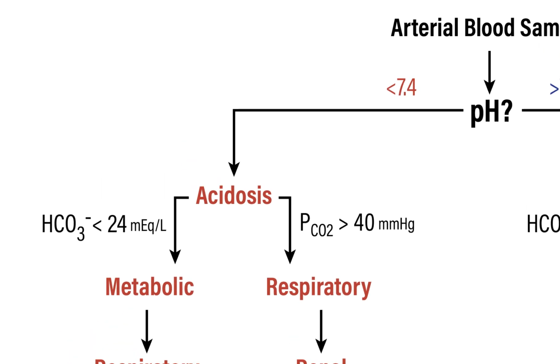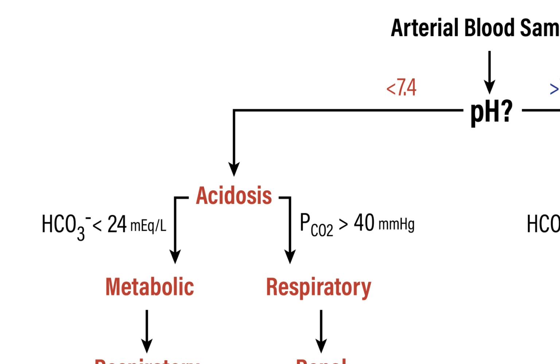Okay, now let's go back to acidosis and let's assume that it's not respiratory. We look at the respiratory system, or we look at the partial pressure of CO2. It's not greater than the normal of 40 millimeters of mercury. Because of this, we could rule out the respiratory system and we could just say metabolic acidosis. Note that this would be associated with a decrease in the bicarbonate concentration, because if we are acidic, those free protons are going to react with the normal bicarbonate that's floating around in circulation, thereby reducing the bicarbonate concentration. Regardless, we say metabolic acidosis because we ruled out the respiratory system.